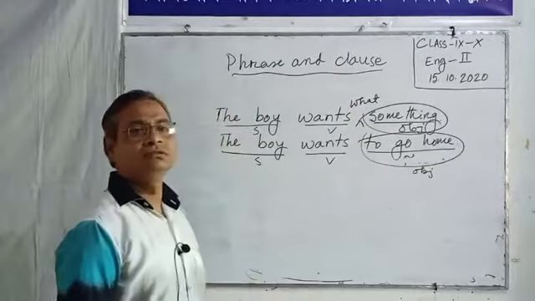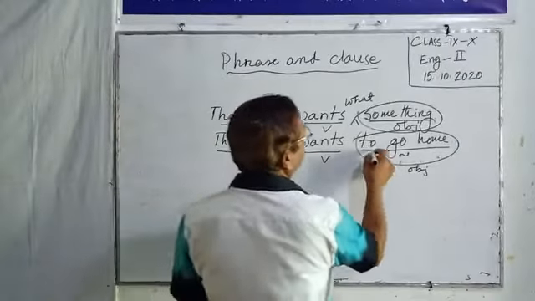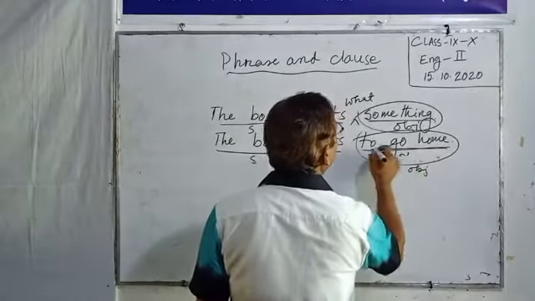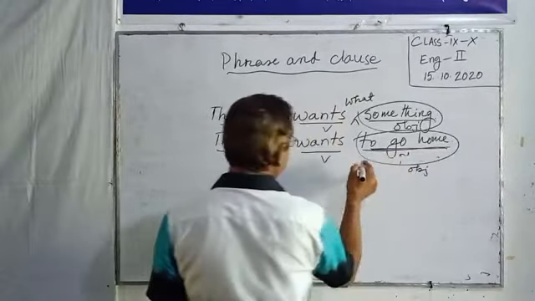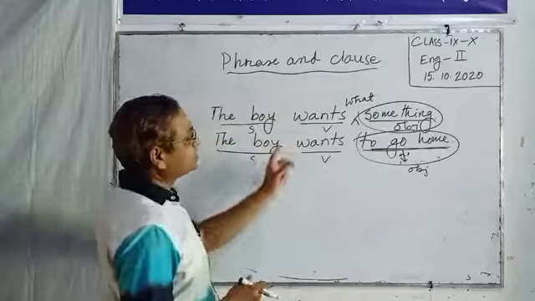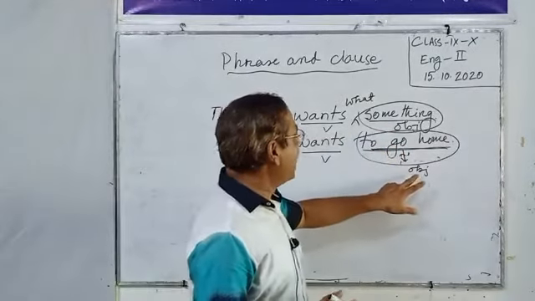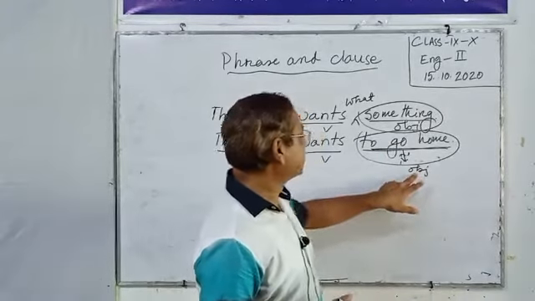So the to go home here is a noun phrase. Hence this phrase acts as an object.